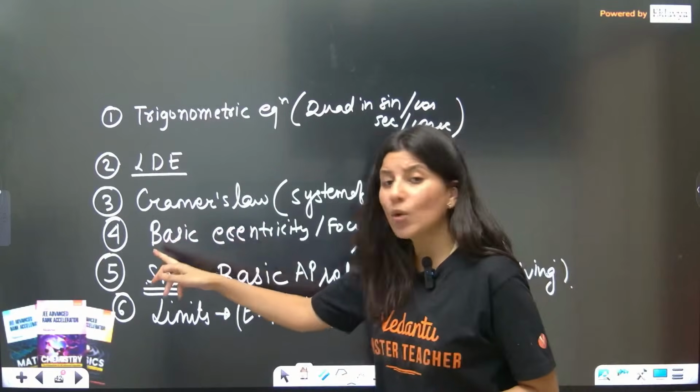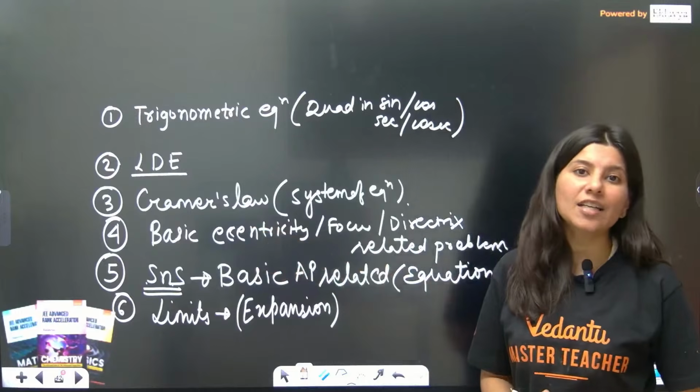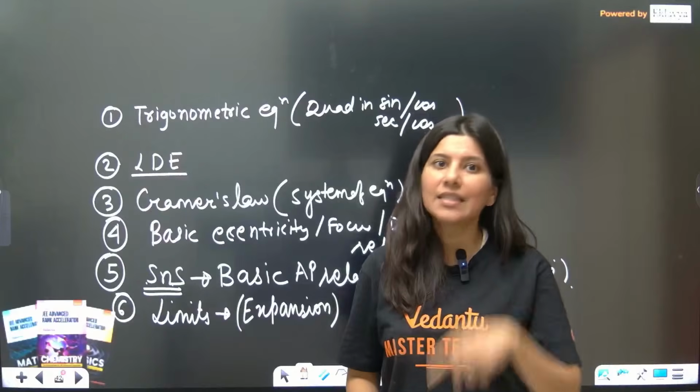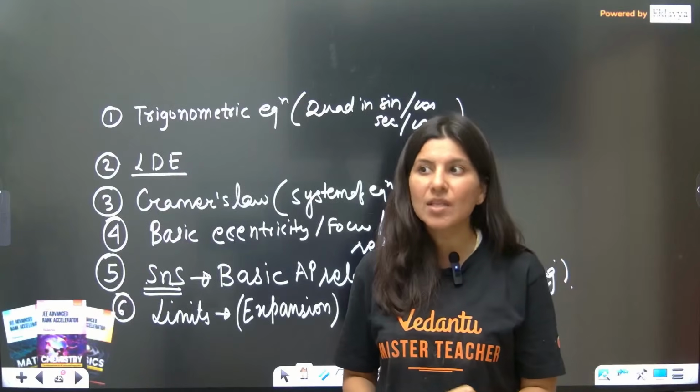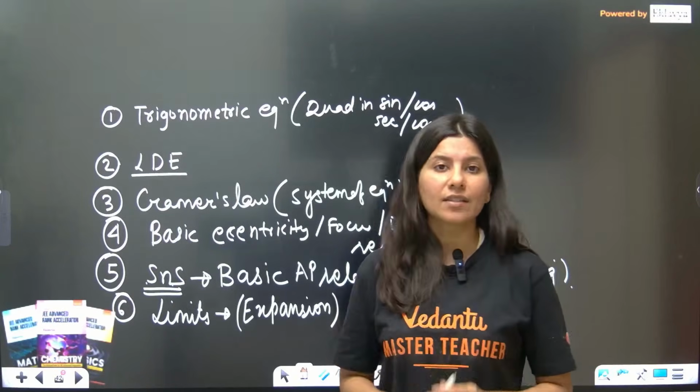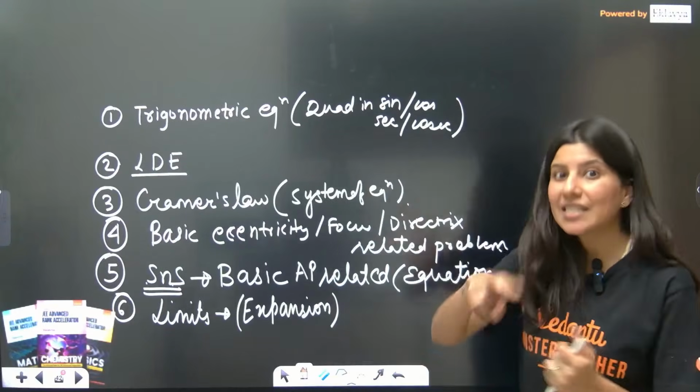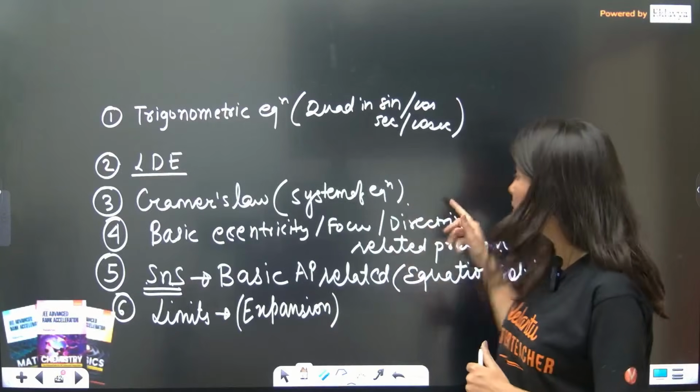Now from conic sections, a basic eccentricity related problem. You just need to know the formula for eccentricity in the case of hyperbola and ellipse, the formula for latus rectum, and the formula for focus in the case of both hyperbola and ellipse. The distance between focus and directrix you should also remember.